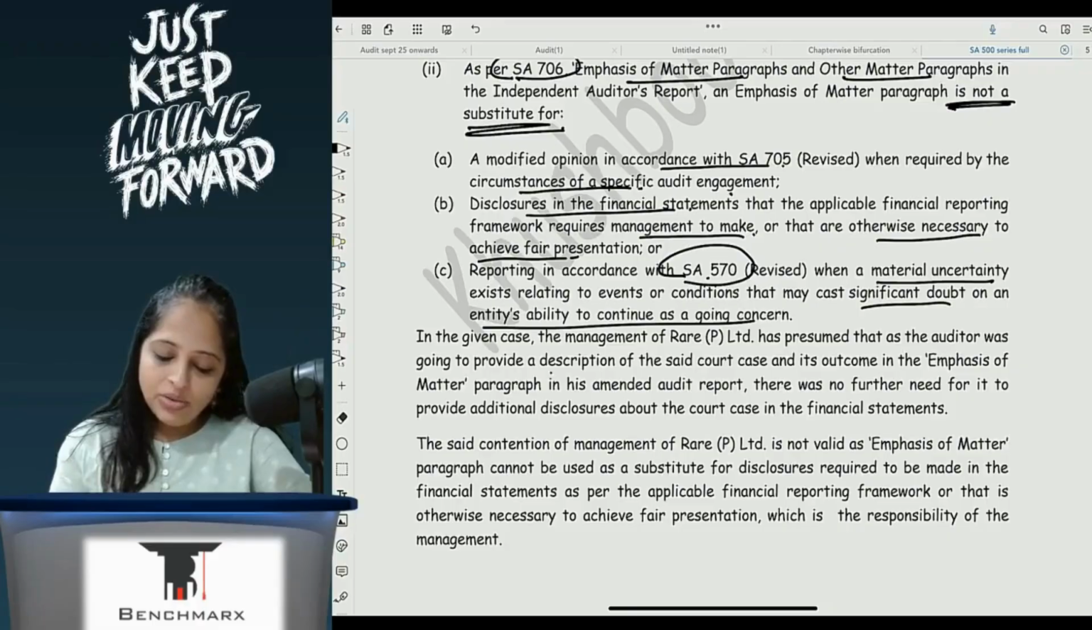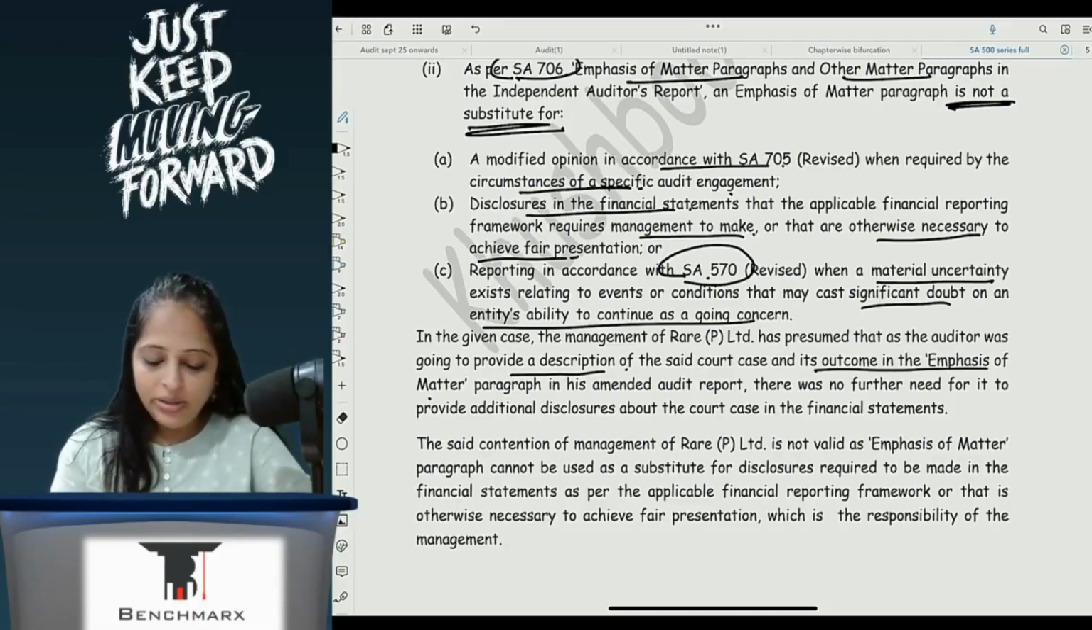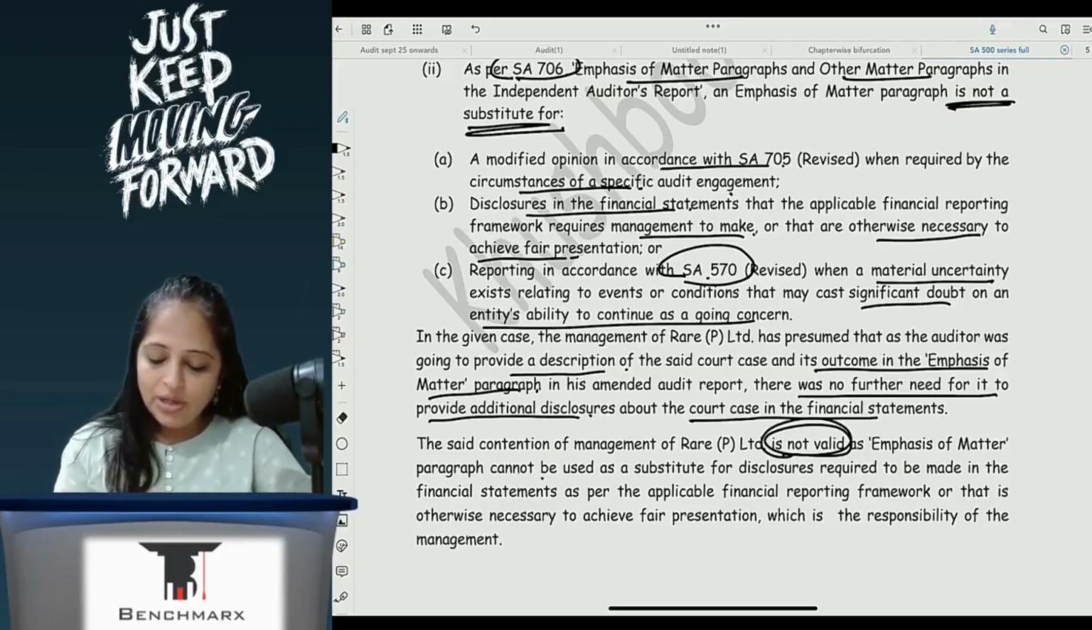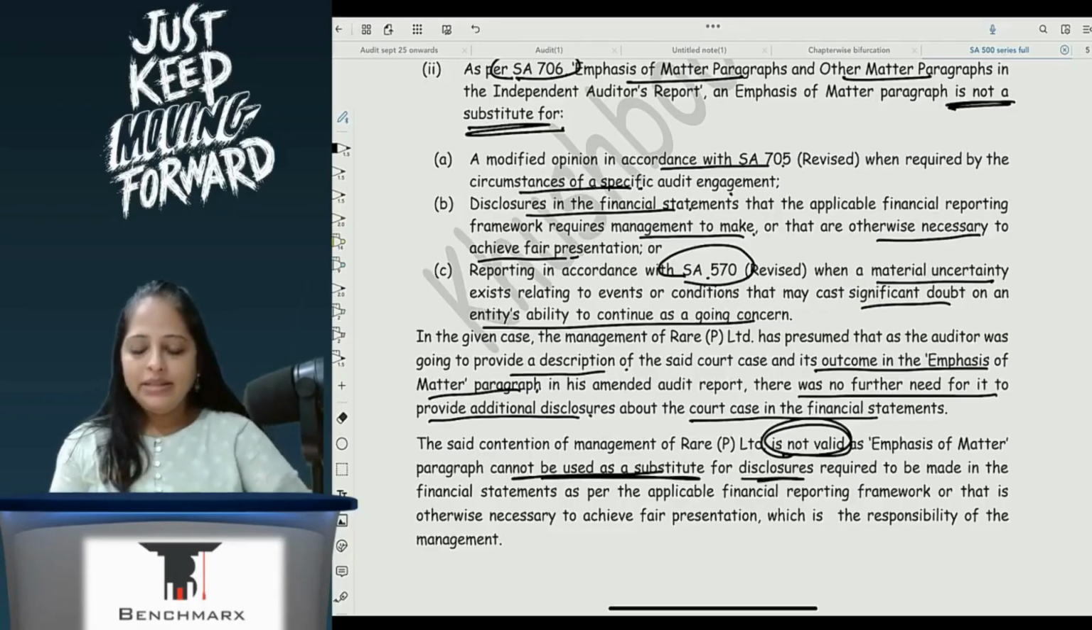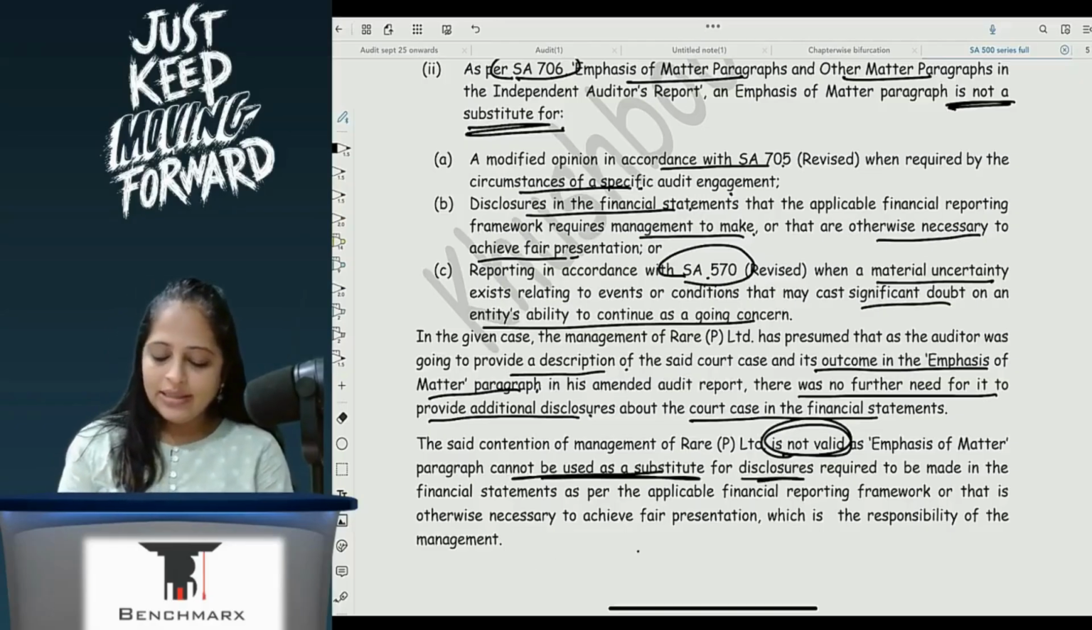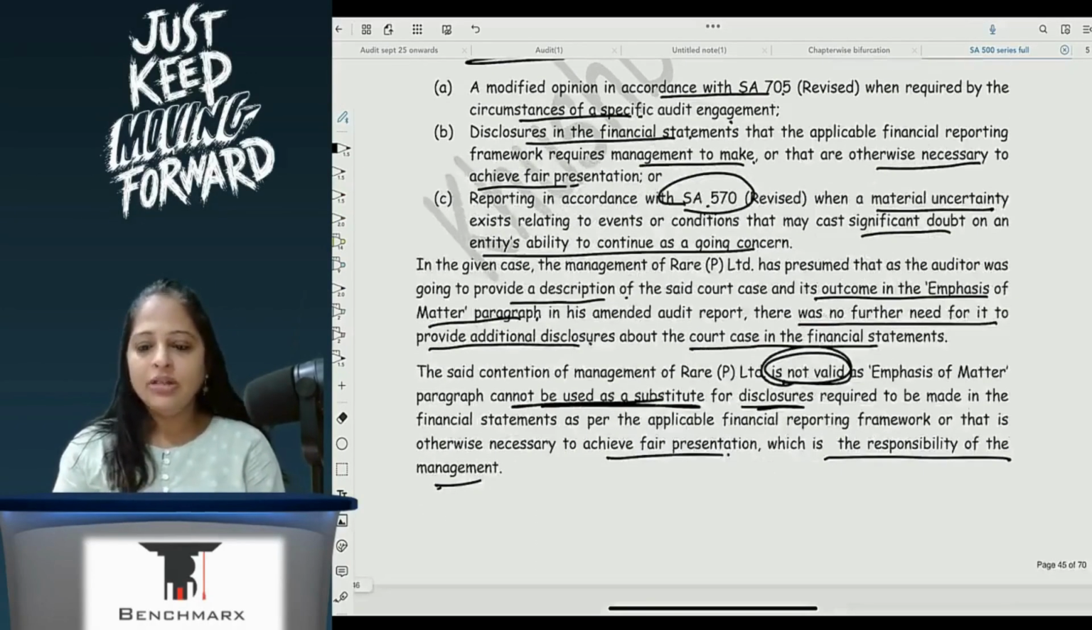The auditor was going to provide a description and its outcome in the EOM para. So this the auditor was supposed to do in any case. There was no further need for it to provide additional disclosure about the court case in the FS. The said contention of management is not valid, as EOM cannot be used as a substitute for disclosure required to be made in the FS as per the applicable financial reporting framework, or that is otherwise necessary to achieve fair presentation, which is the responsibility of the management.